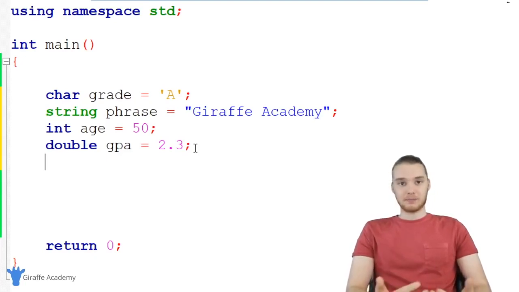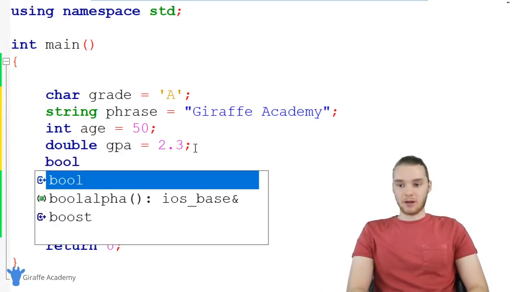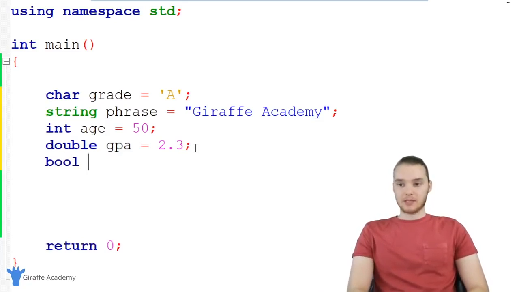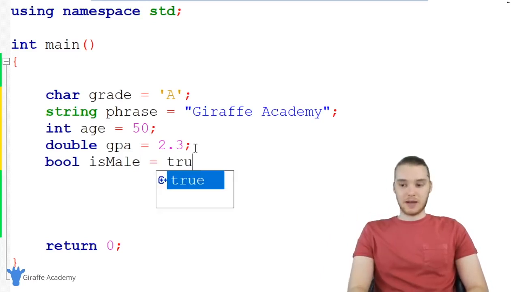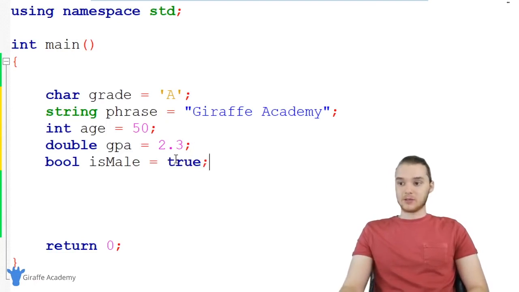And a Boolean is just a special word for true or false, right? So I could say bool, that stands for Boolean, and we could create a variable like isMale, right? So this variable isMale is going to store a true or a false value inside of it. And this will basically tell us whether or not someone is male. So in my case, I could say true because I am a male, right? So you'll see how this can come in handy for different things.